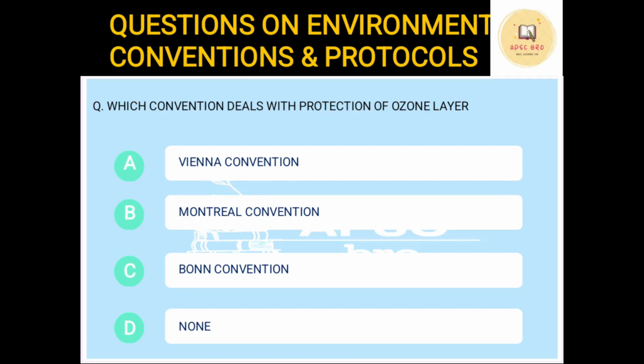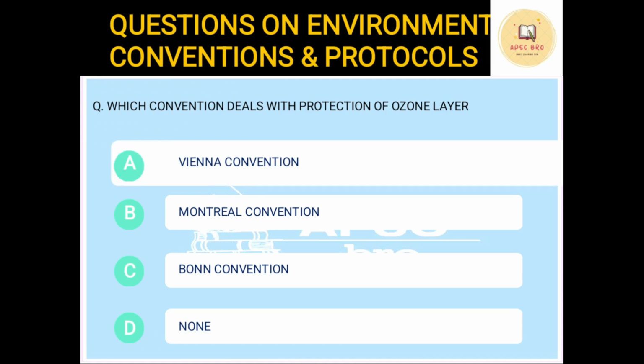The first question. Which convention deals with the protection of ozone layer? Okay, we know ozone layer, that is O3. It protects the earth from the incoming UV rays from the sun. Now, which convention deals with the protection of ozone layer? And the correct answer is Vienna Convention.